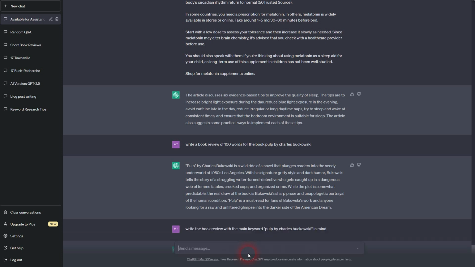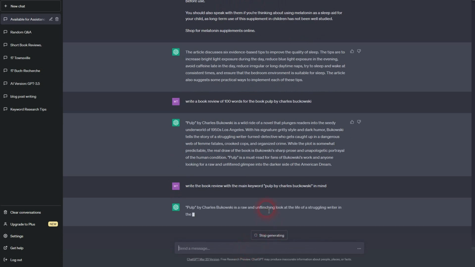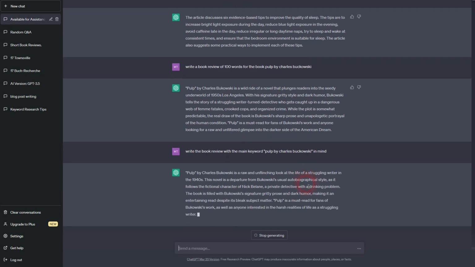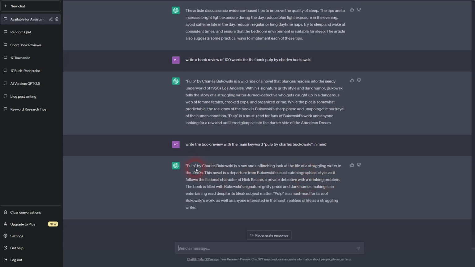Another tip about keywords. It's a good idea to add the keywords before you let it write the text. So if I stick to this one and add my main keyword, it's going to be added in the book review, but the text is not really based on the keyword. So I found out that it's a better idea to give ChatGPT a random list of your keywords that you want to have first.